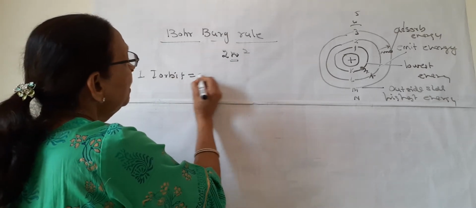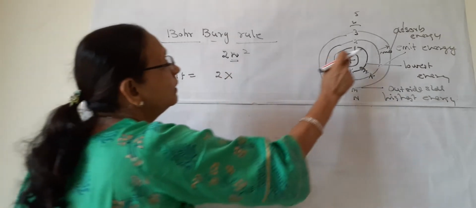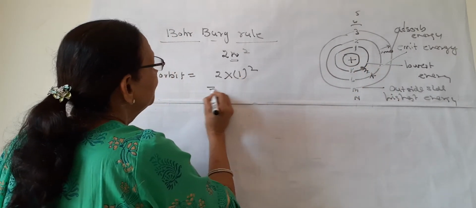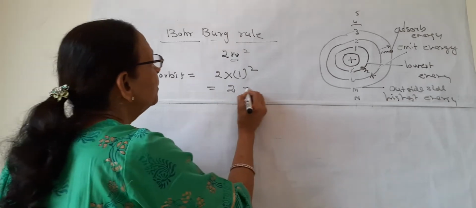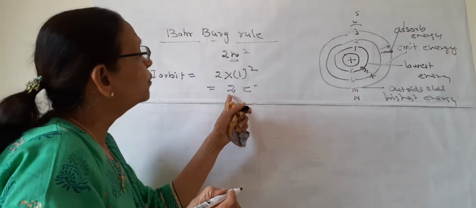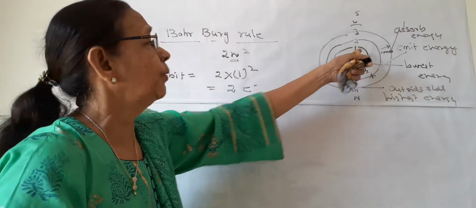By this formula, 2 into n squared, with n equal to 1, so it will be 2 electrons. That is, in the first orbit not more than 2 electrons can be accommodated.